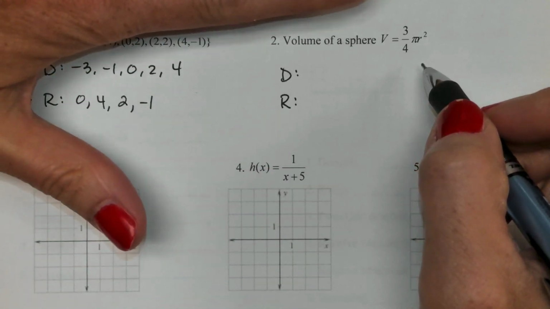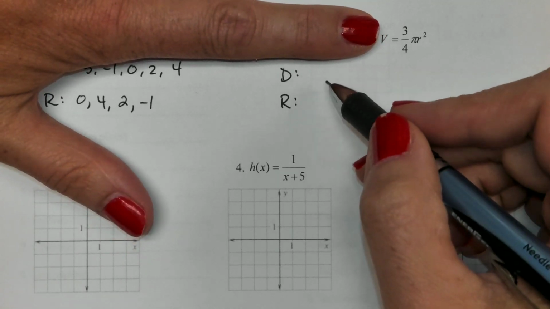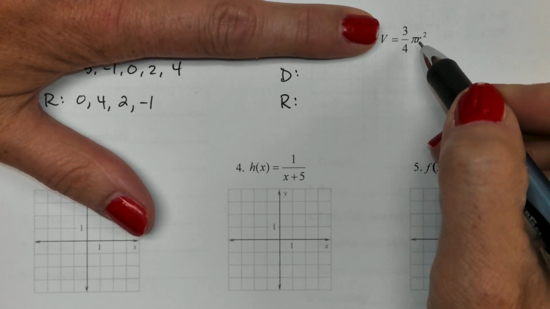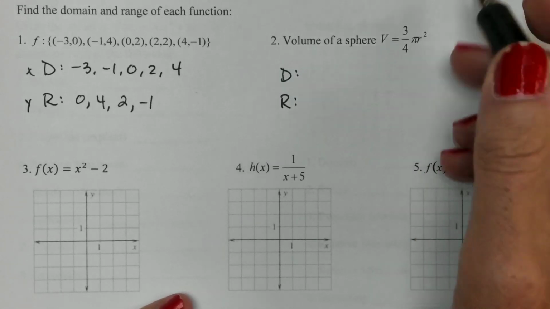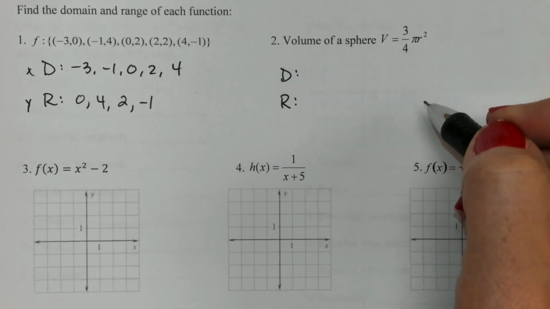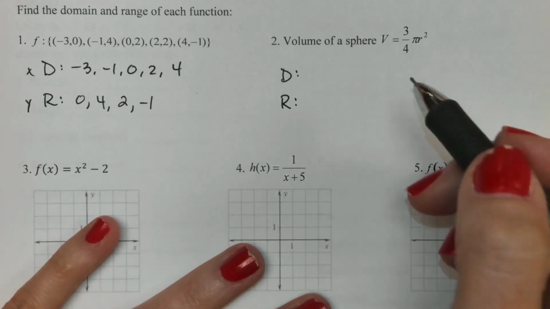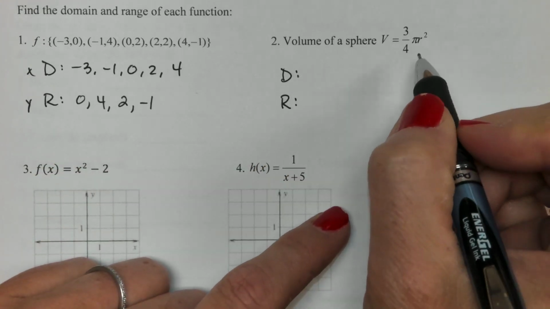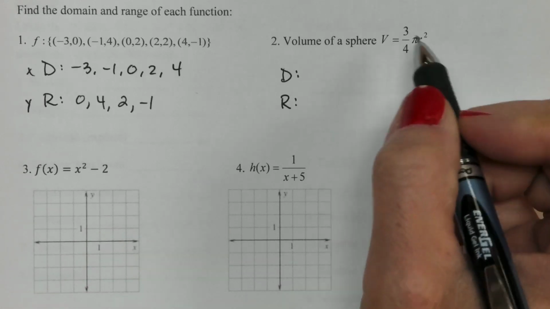If I did not have the context of this being the volume of a sphere equation, I could plug in anything. I could plug in negatives and decimals and fractions and all kinds of things in there. But as soon as I decide that this is the volume of a sphere, it kind of restricts what I can plug in. Specifically, no negatives. It does not make sense for me to try and create a sphere that has a negative radius. So that doesn't make sense in the context of this problem. So my domain is just all the positive numbers. Now I can do decimals, I could do fractions, that kind of stuff, but I just cannot have negatives.